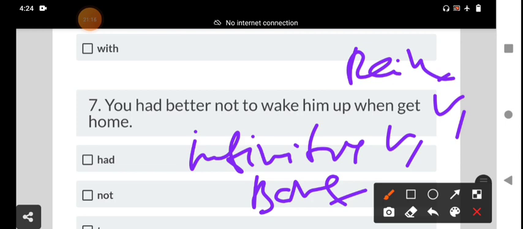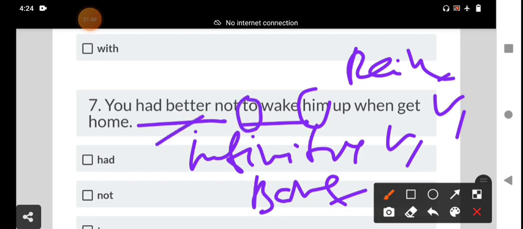You had better not wake him up. Wake up, here, is a phrasal verb, split by the object in between. Before the verb we should not use the preposition "to". The "you had better" structure takes only the bare infinitive, or plain infinitive, or present form of the verb, not the to-infinitive.